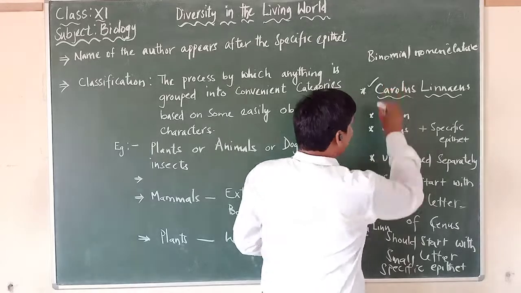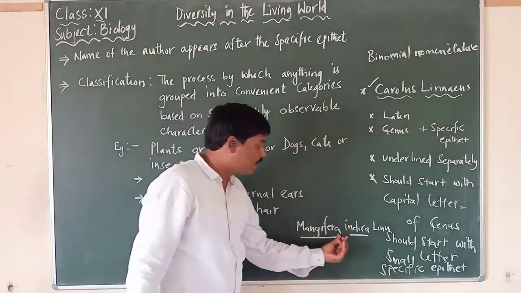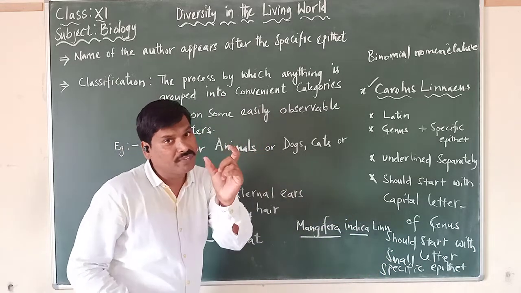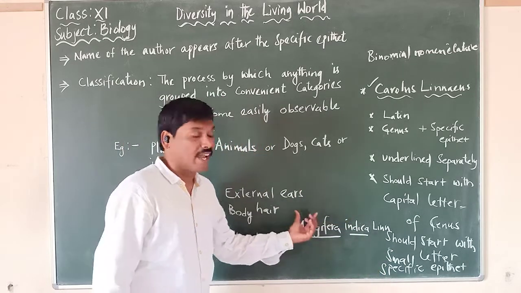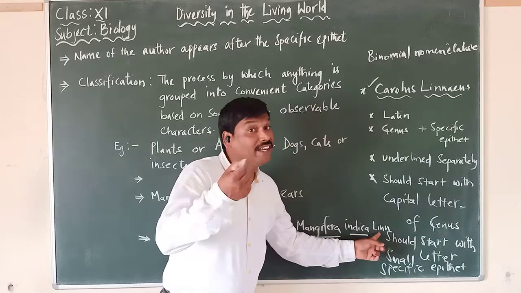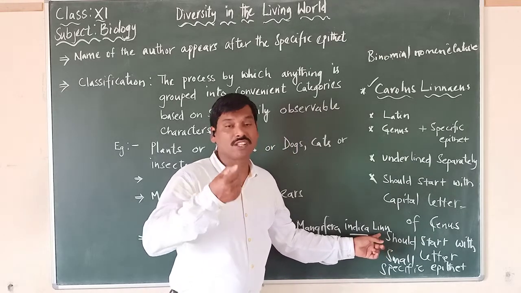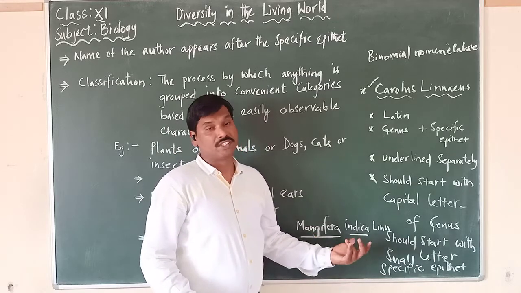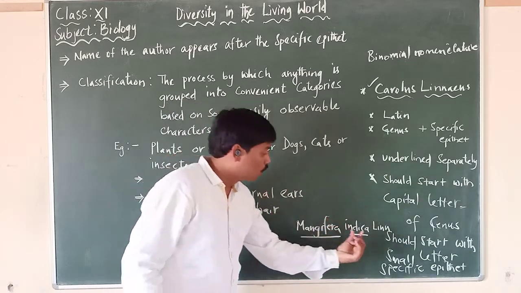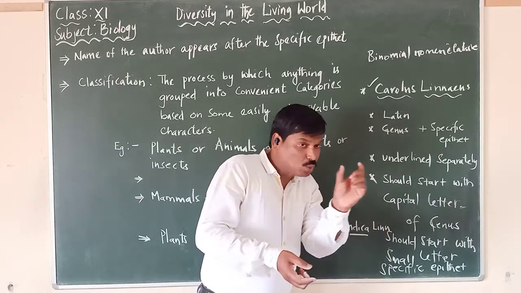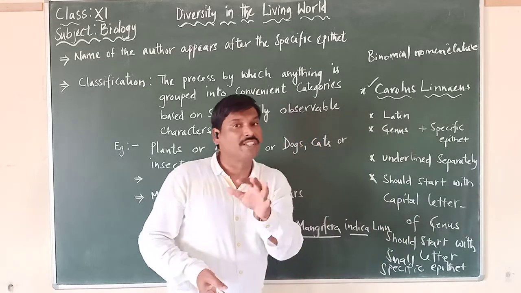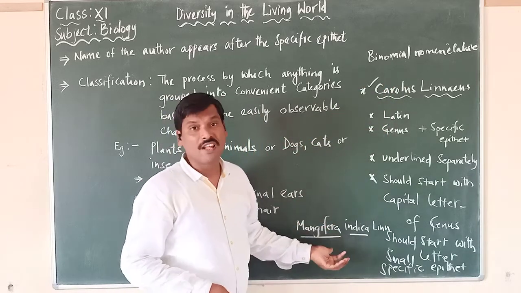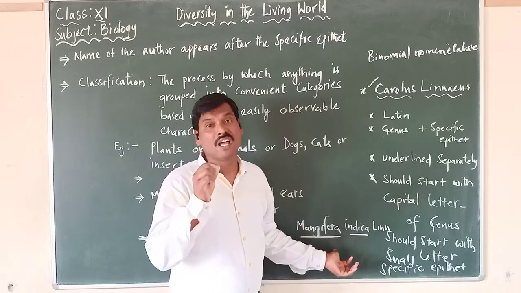Here it is talking about Carolus Linnaeus. In Mangifera indica Linn, Linn is added after the scientific name. After the scientific name they give the name of the scientist or biologist who described that species. So after the two components, we can easily understand who the scientist was who described that particular organism.